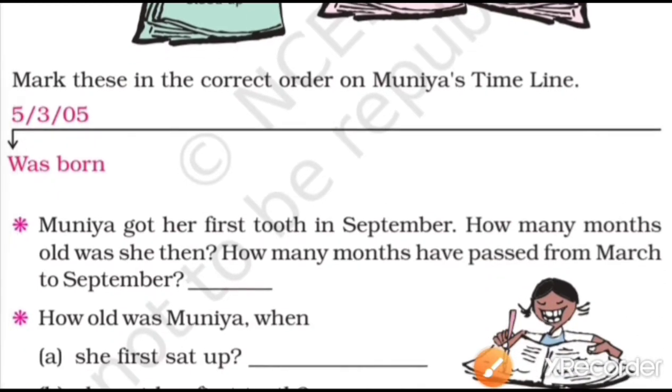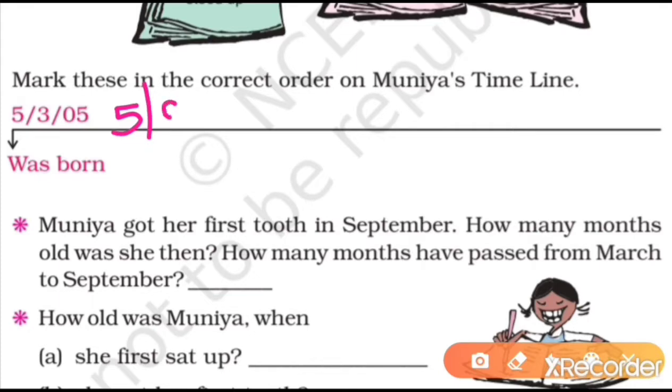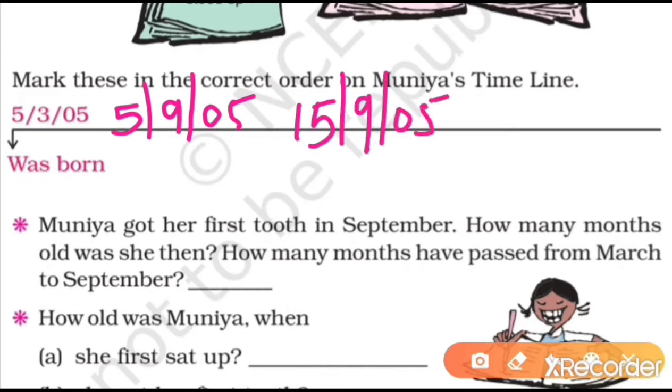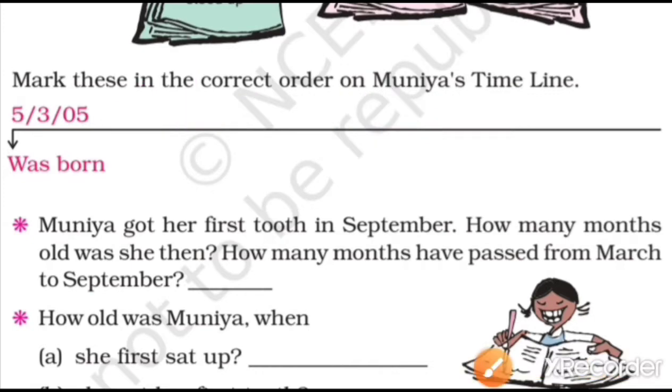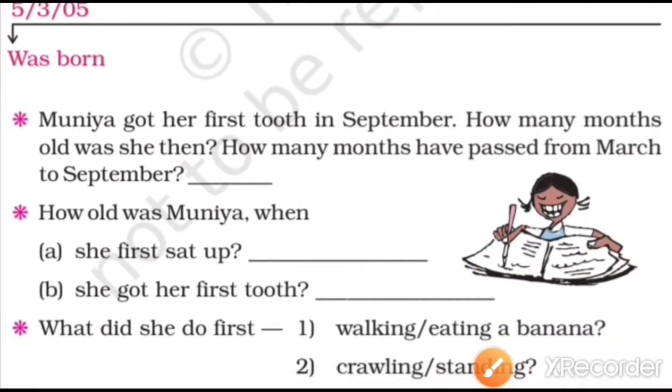Here what you have to do, we have arranged before only. You have to simply copy here the dates like this. 5, 9. 9 stands for September, so you will write first 5, 9 and the activity which is written downwards. Then you will write here 15, 9. Now we will see the questions first.